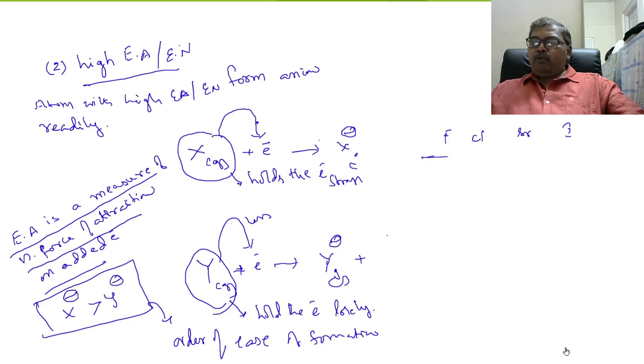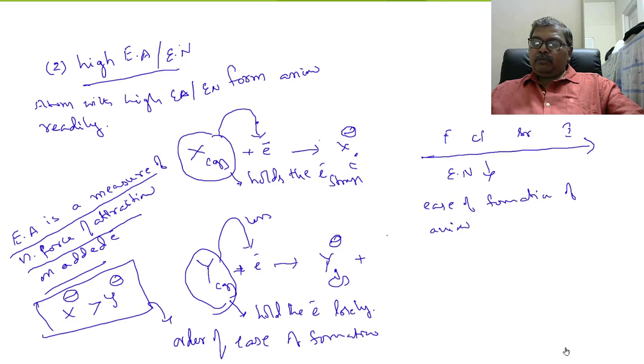As we move from top to bottom, fluorine to iodine, electronegativity decreases. Therefore, in ease of formation of anions, F minus ion is formed readily from fluorine, then Cl minus, then Br minus, then I minus. Clear?